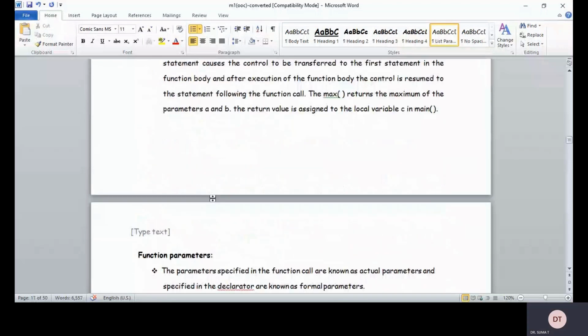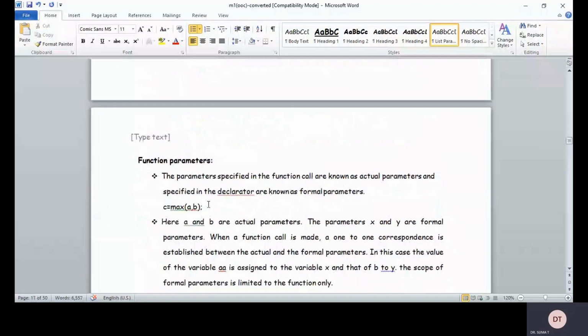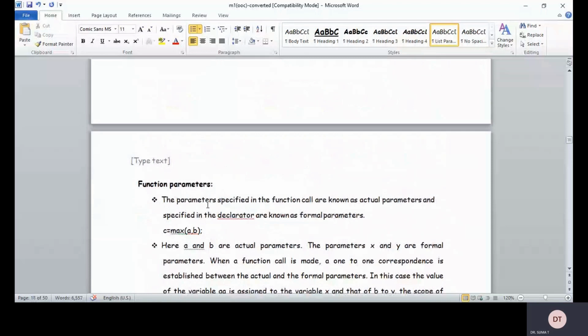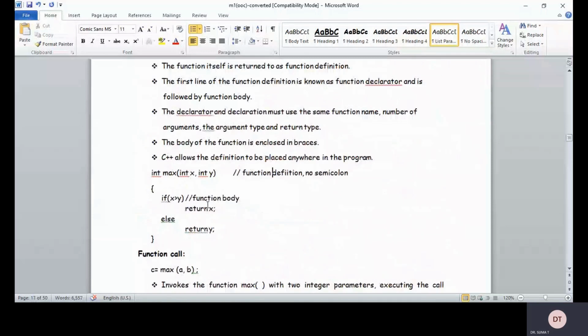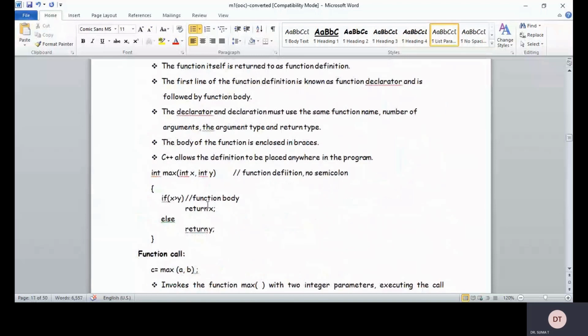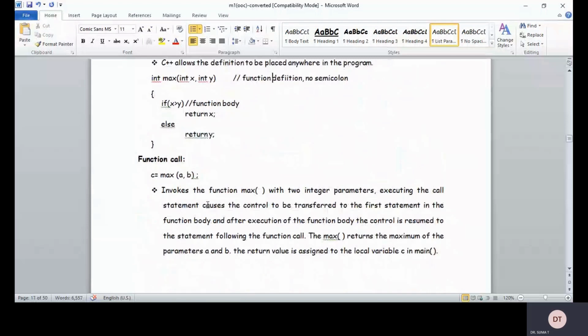Function call, function parameters, function return, the function definition. The declarator and declaration must use the same function name, number of arguments, argument type and return type. The body of the function is enclosed in braces. C++ allows the definition to be placed anywhere in the program. Int max of int x comma int y. So this is the function definition, and we are not using any semicolon for defining the function.